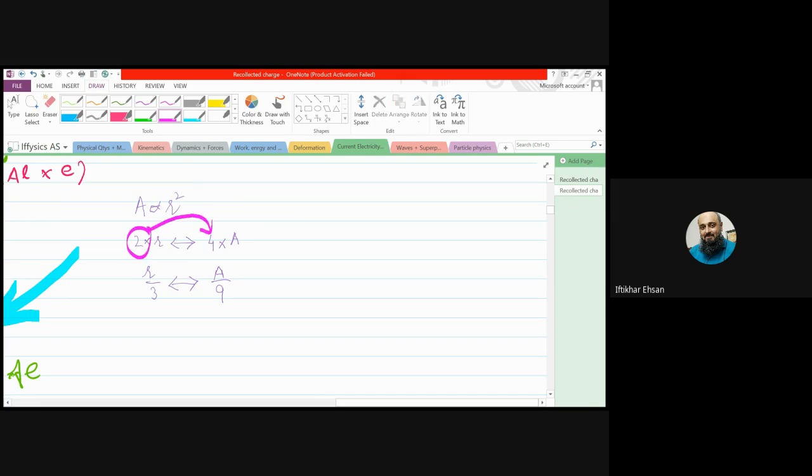If you multiply radius by 2, the area is multiplied by the square of 2. Similarly, if you multiply the radius by 3, the area will be multiplied by the square of 3, 9 times. Similarly, if you divide the radius by 3, the area will be divided by the square of that. Right? Clear? I hope you can understand that.